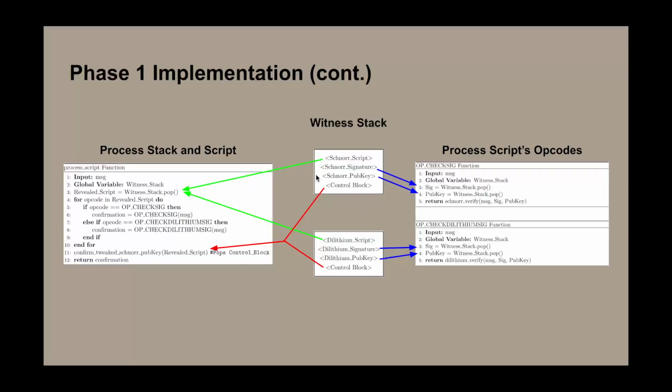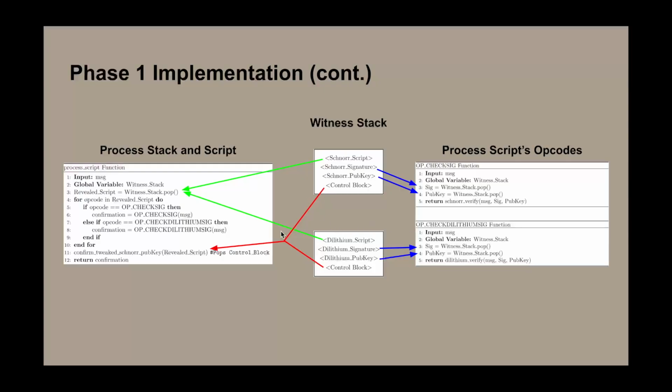Now we have this witness stack. We will insert that witness stack into the process stack and script functionality. Basically, we check which script we're using, and then if there is an opcode in the script that is OP_CHECKSIG, we perform this OP_CHECKSIG function, and if it's OP_CHECKDILITHIUMSIG, we perform the OP_CHECKDILITHIUMSIG function. And we look over here, we see that OP_CHECKSIG pops the signature and the public key off the stack and then verifies that the signature matches the public key. Similarly, OP_CHECKDILITHIUMSIG pops the signature and public key off the stack and uses the Dilithium verification to see if it checks out.